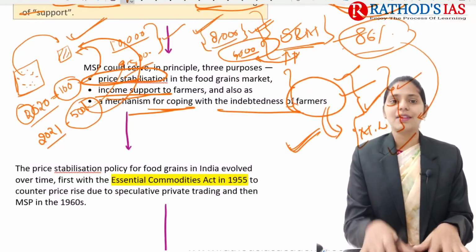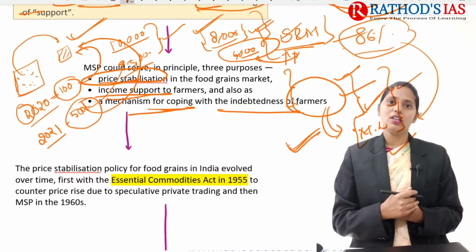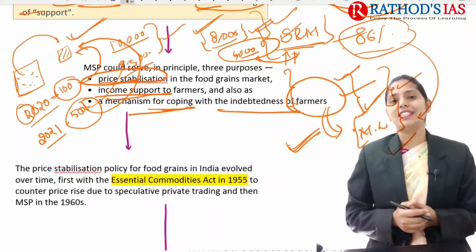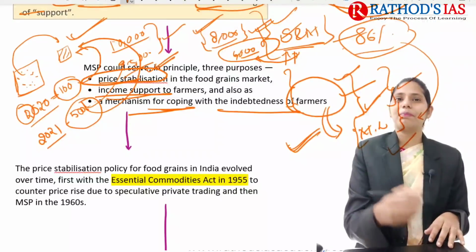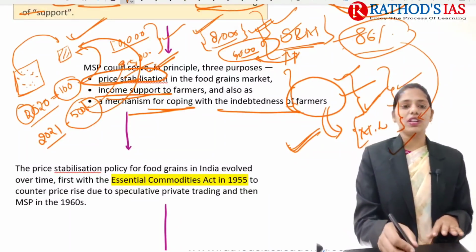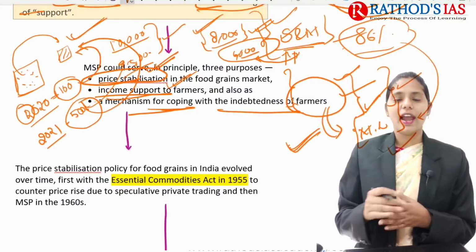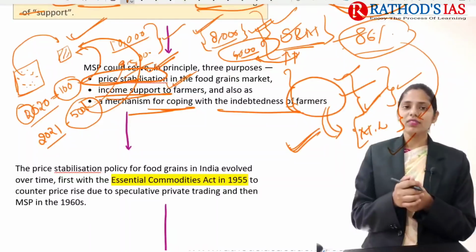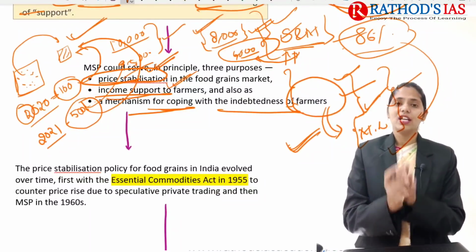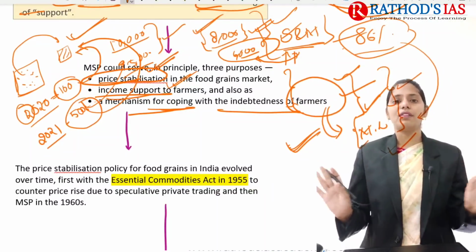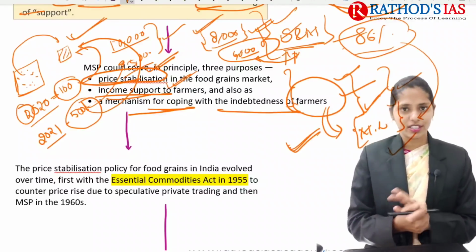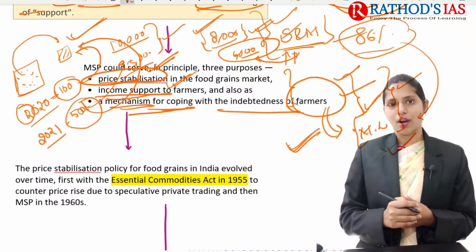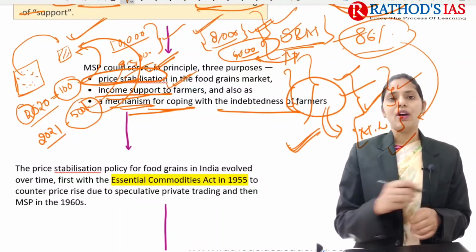So for price stabilization in the market, this MSP is very useful. Whether you take your produce early or late, you will get the same MSP, so we can maintain price stabilization in the market. The next one is that it gives some income support, and farmers will go for sowing the crop which gets MSP. They will have the assurance that MSP will be paid by the government, so they will have some income and there is no need to worry. The next one is that it helps in decreasing the indebtedness of farmers as well. So this is about the principles.